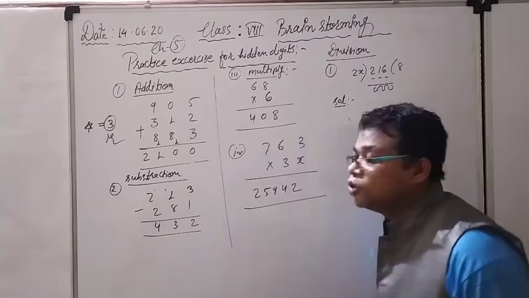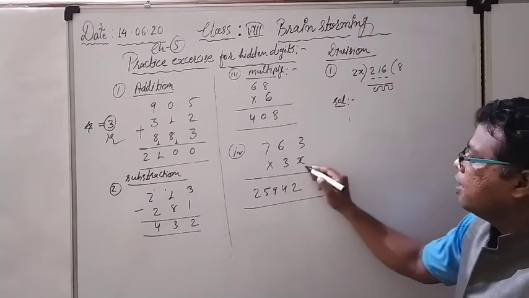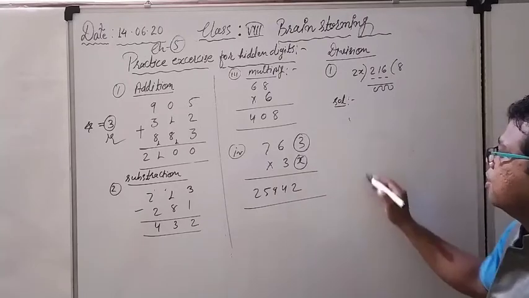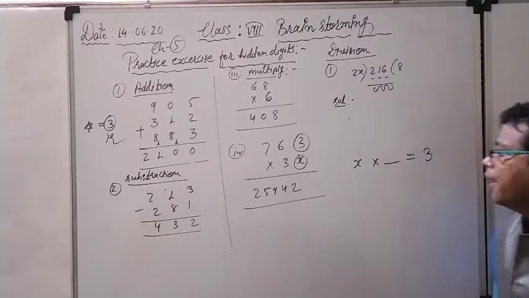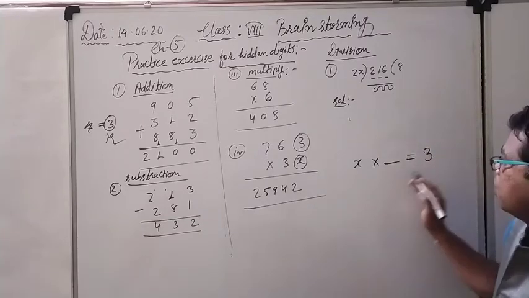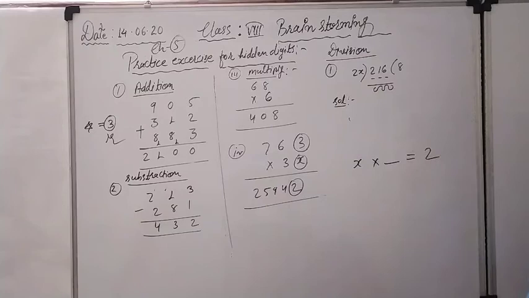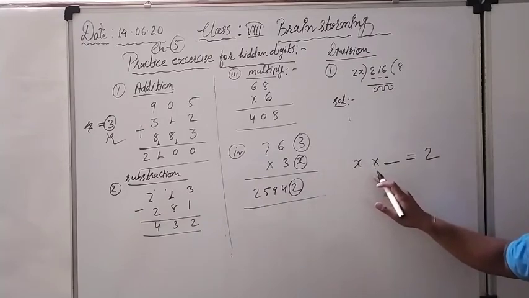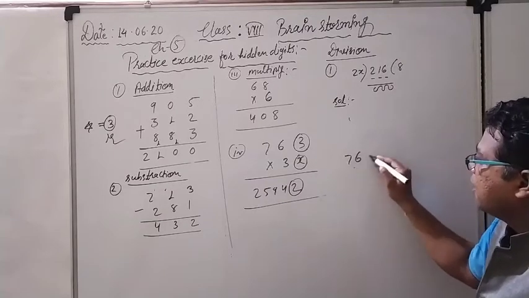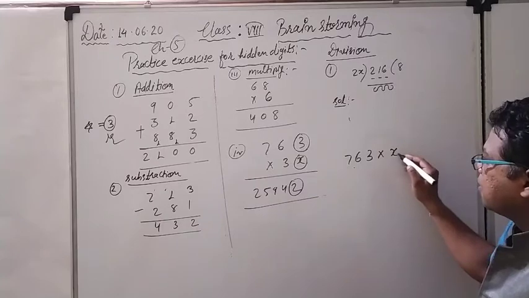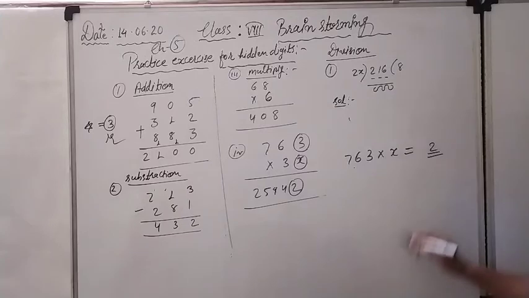Now see, this is another question. Question number 4. 763, again we have to multiply by 3x, and again we have to consider the unit place digit. Means x into what will give me 3, sorry, x into what, and the result's unit place digit is 2. So look here. I have to write down the unit place digit: 763 into x, and I have to get 2 at the unit place.